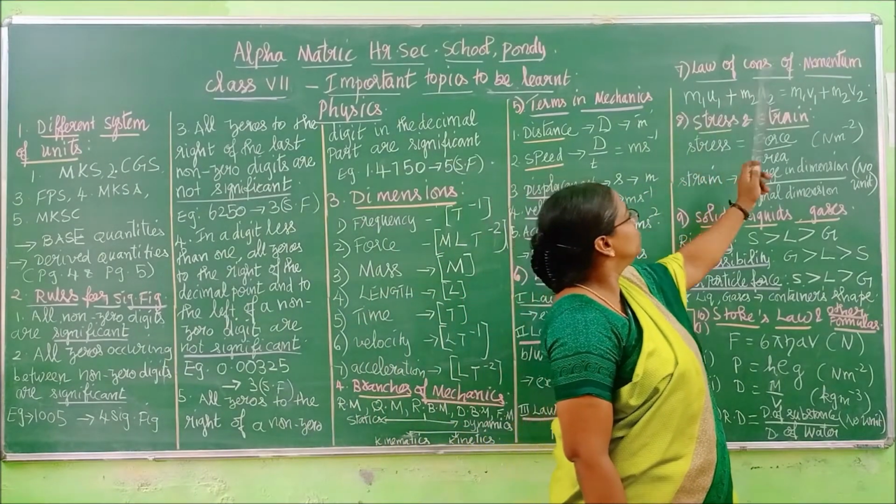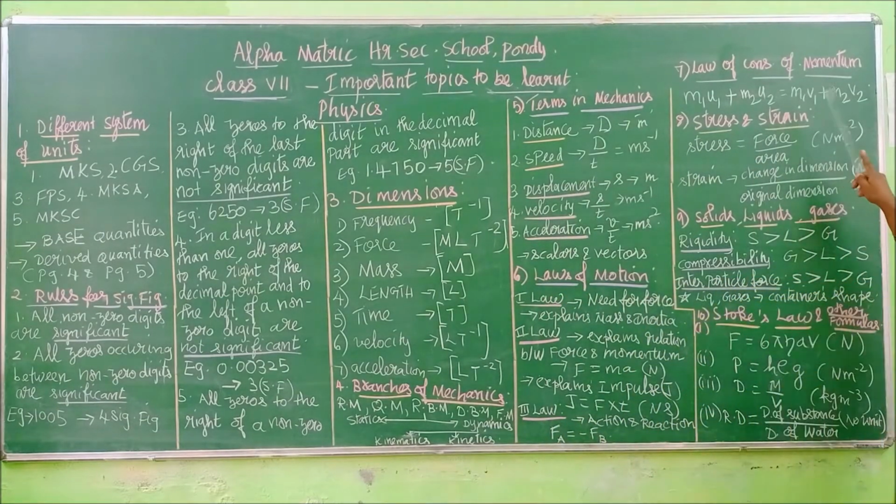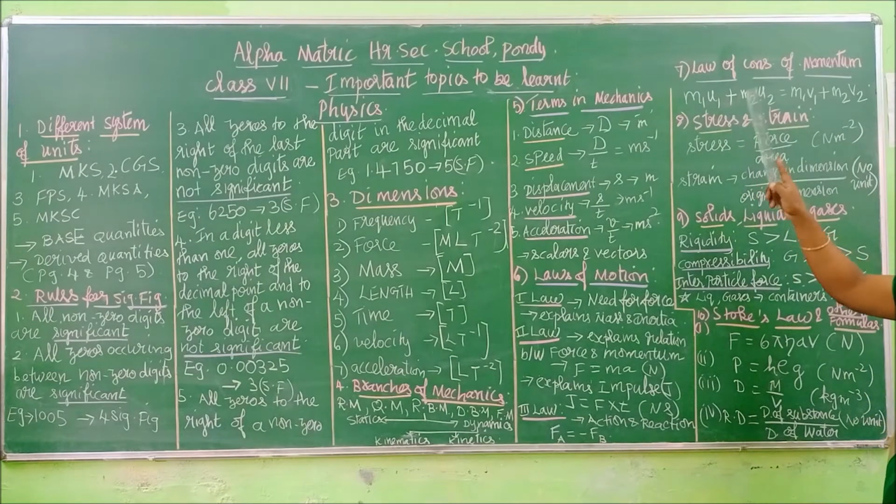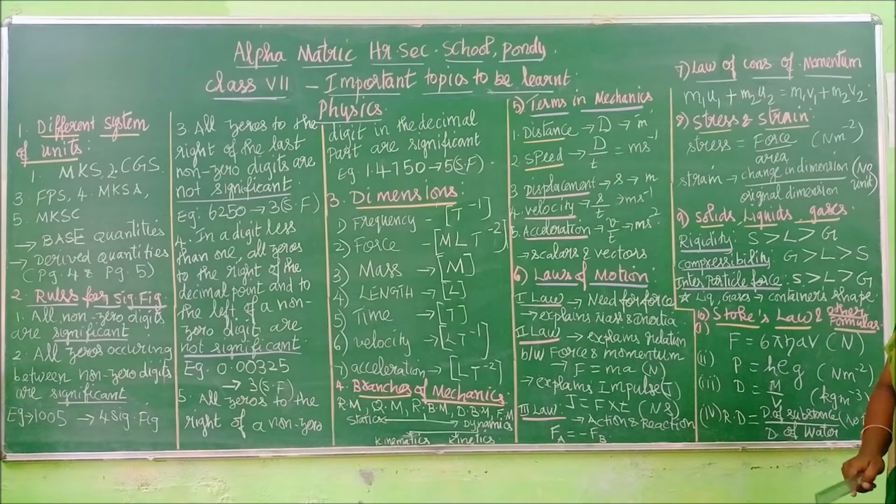M1 U1 + M2 U2 is equal to M1 V1 + M2 V2. What is M1 U1? The initial momentum of the first object, let it be the first ball. M2 U2 is the initial momentum of the second ball. When these two are added, it gives the total initial momentum. Now M1 V1 is the final momentum of the first ball, and M2 V2 is the final momentum of the second ball. When they are added, it is the final momentum of both balls. So total initial momentum is equal to total final momentum.